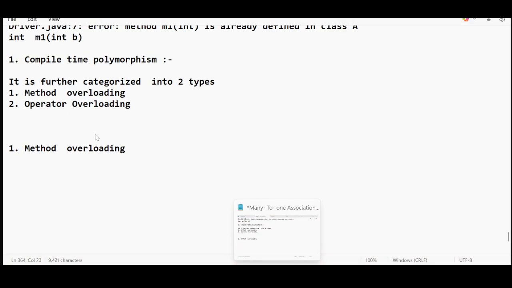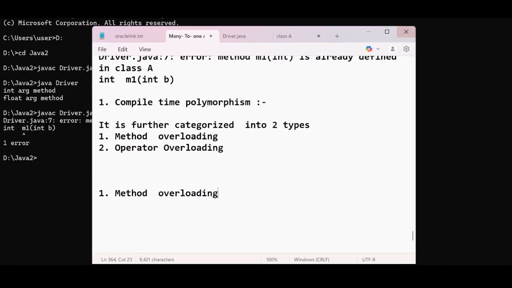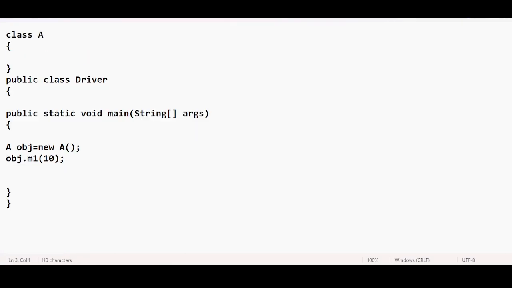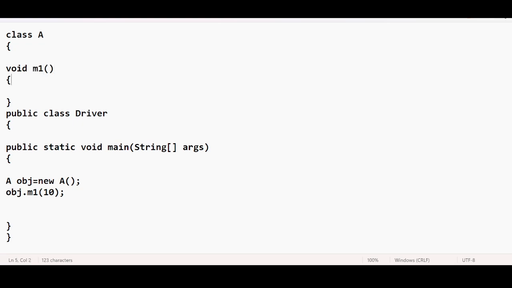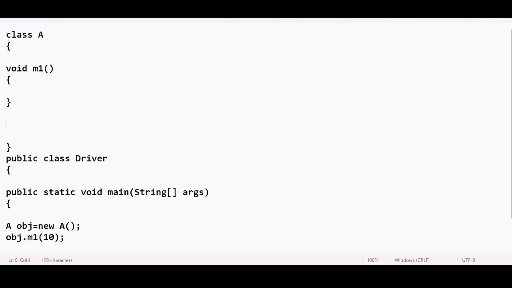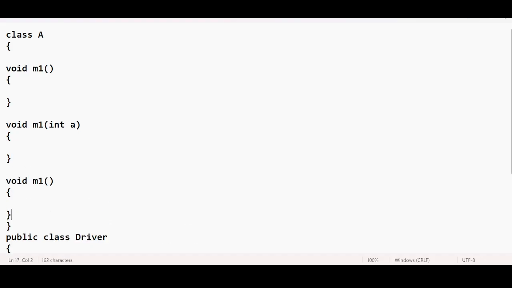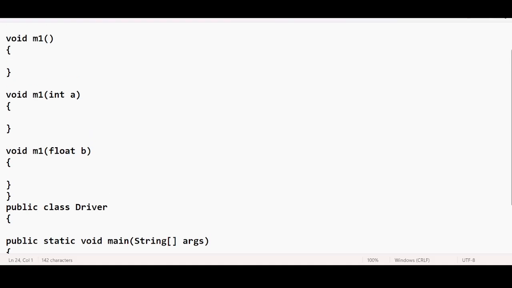Okay, very simple. Let me go back to the same class. Now let us say that I have a method like void m1, so the method name is m1. I have another method like void m1 which is accepting an integer argument. I have another method like void m1 which is accepting a float argument. And if you see, I have three different methods inside the class A.